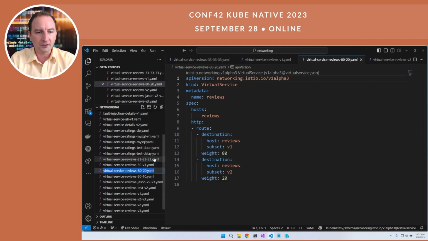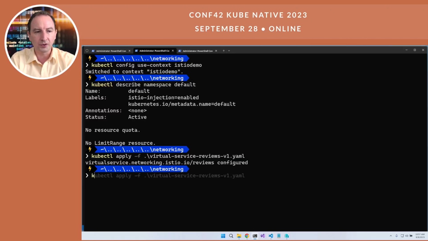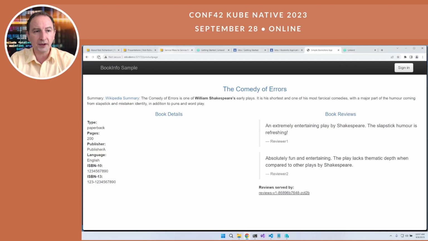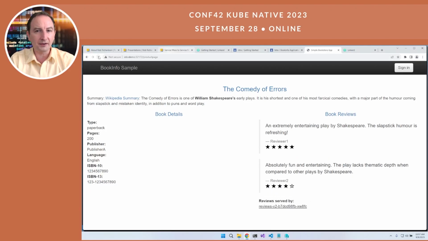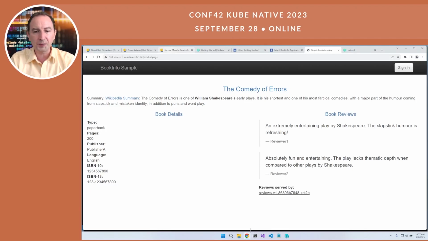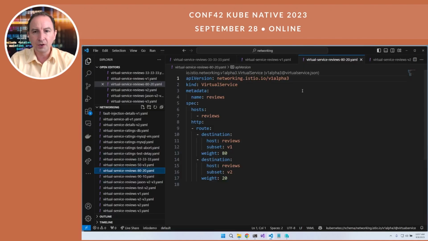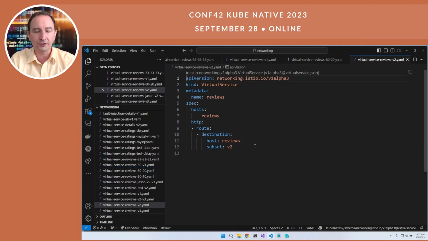Okay, so let's go grab this one, and we'll apply this rule. kubectl apply -f, that one. Now, 80% of the time we'll get no stars, and 20% of the time we'll get stars in black color. Yeah, it looks like that was working as expected. My system is behaving. So let's flip over to go completely to version 2. Okay, here's version 2. And now with version 2, we have 100% of the traffic going to version 2. We were able to migrate without downtime, giving some users access to the early features.